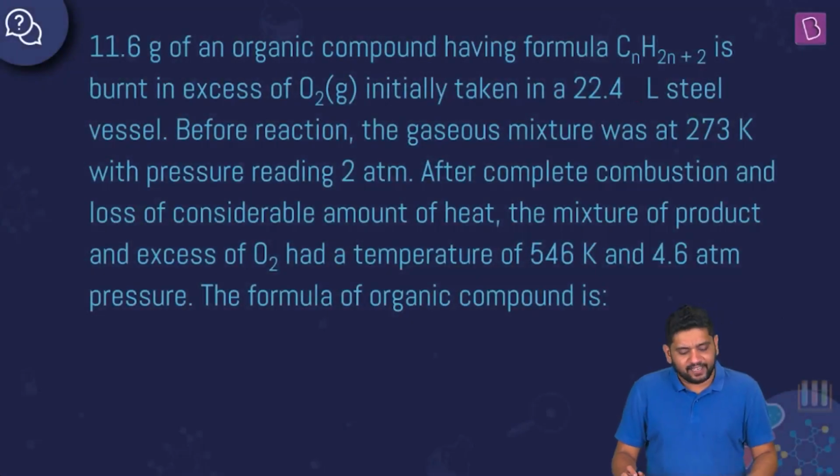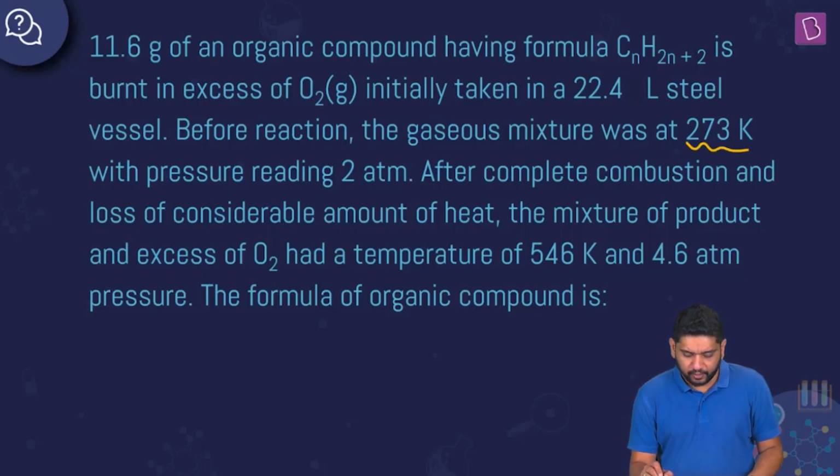What is given is 11.6 grams of an organic compound having a formula of CnH2n+2 is burnt in excess of oxygen initially taken in a 22.4 liter steel vessel. Okay, this is interesting. 22.4, we are happy about this number because we know under STP condition 1 mole occupies 22.4 liters. Before the reaction, the gaseous mixture was at 273 Kelvin. That is also good for us, with a pressure reading of 2 atmosphere.